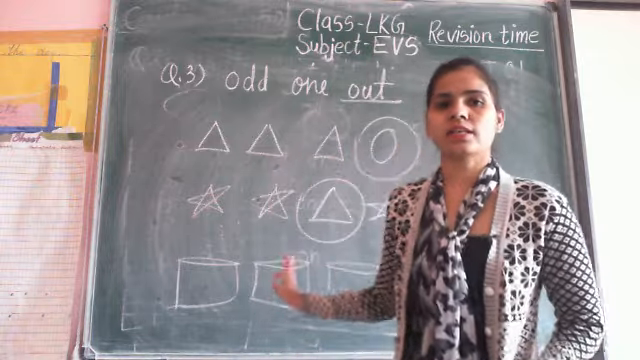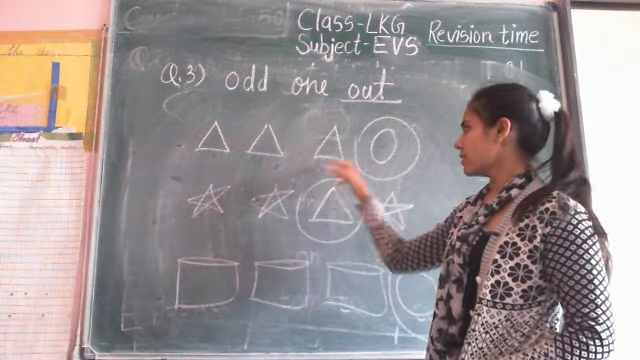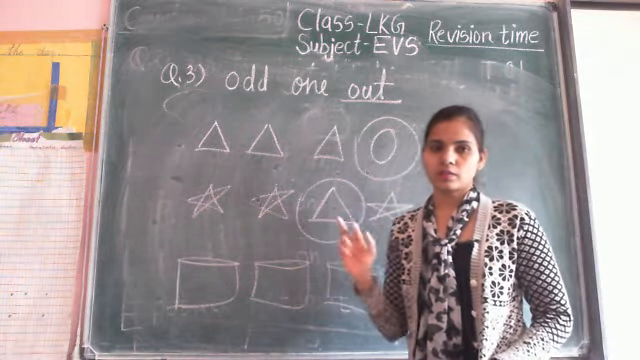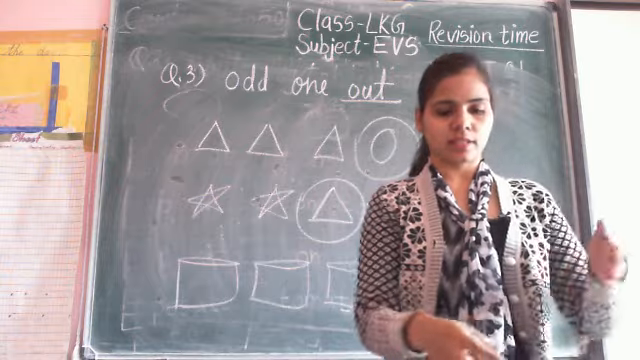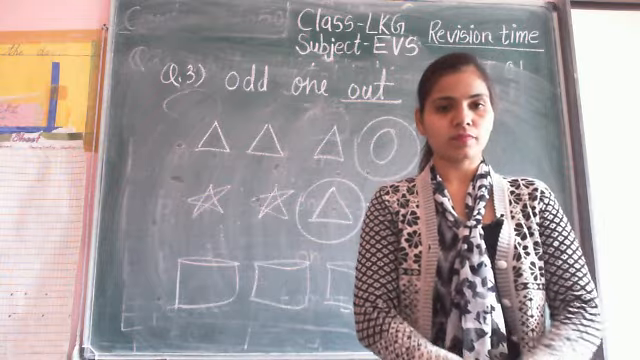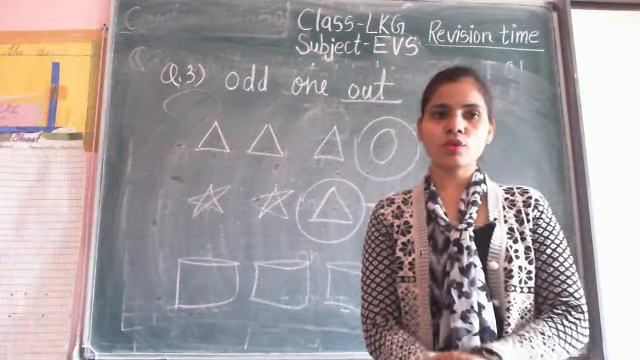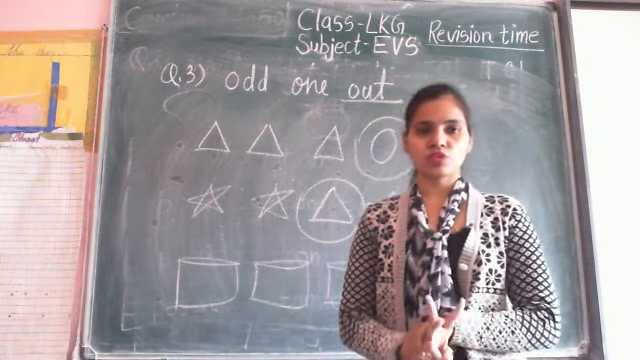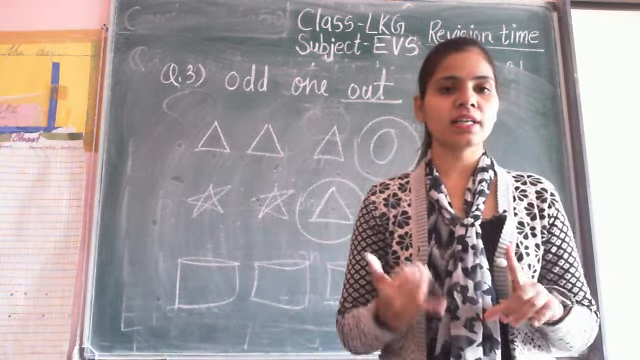First you check the things. Three things are same and one is different. So use circle for different thing. This one is odd one out. So we have done also, and now we are practice also. So question number 3 is odd one out. Question number 1 is,